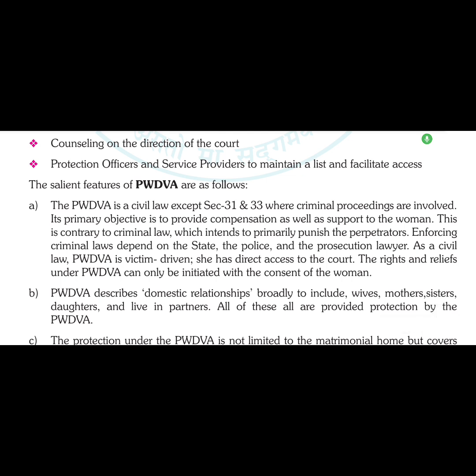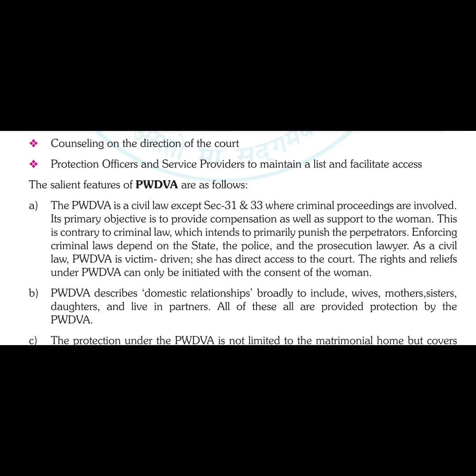Hello guys, let's begin with the salient features of PWDVA. It is a civil law except sections 31 and 33, where criminal proceedings are involved. So as such, the whole law is a civil legislation. Civil legislation means one which will not provide punishments as a general rule.